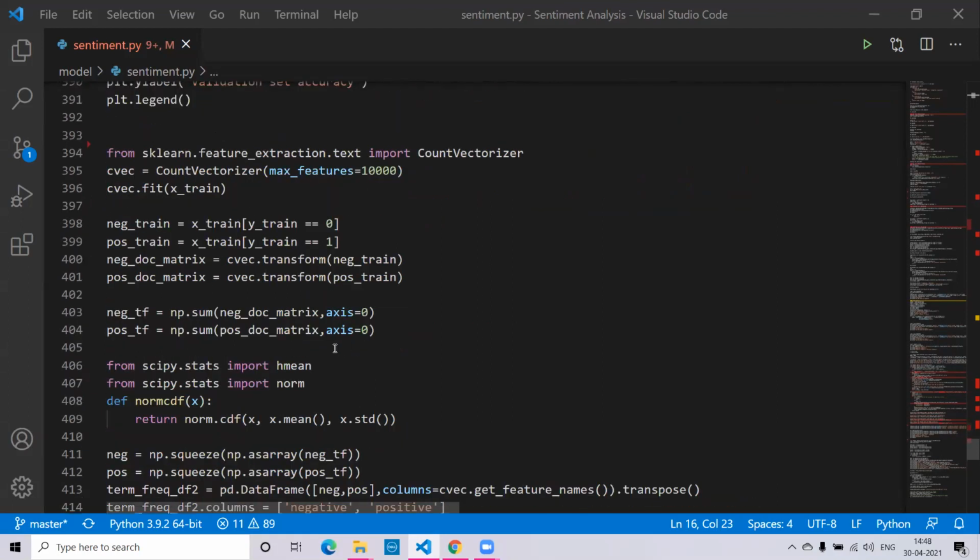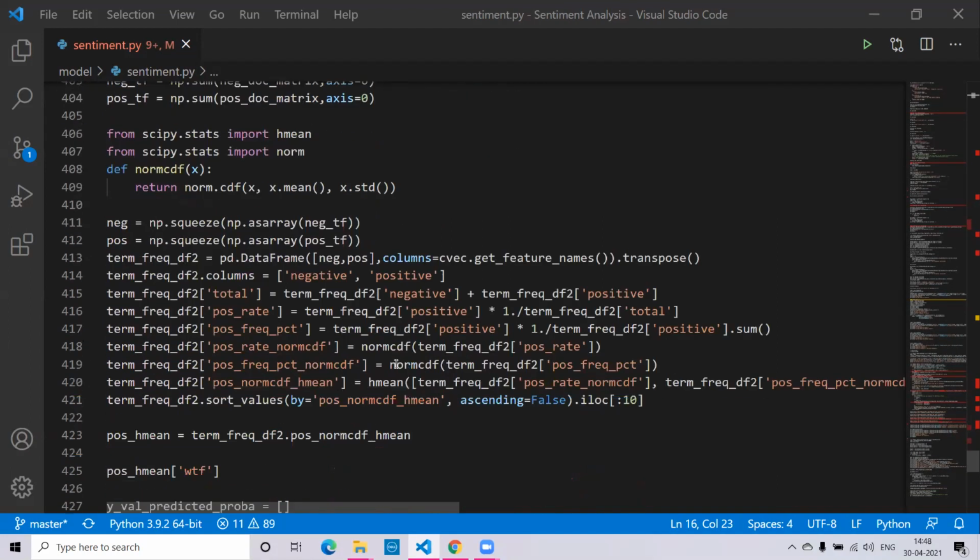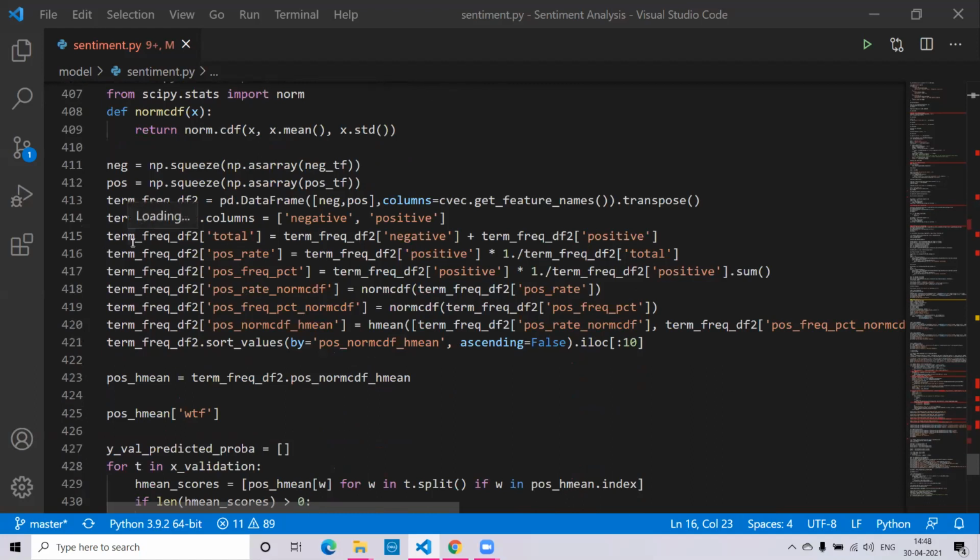So we'll use all the tokens which are classified and trained, and now we'll count the final accuracy. Over here, we had the term frequency definition. So we'll get the total number of positive as well as the negative tokens. We'll get the positive rate. Positive rate as in how many words are frequently occurring. Then we have the positive frequency predictor, which will give us the percentage of the frequently occurring words.